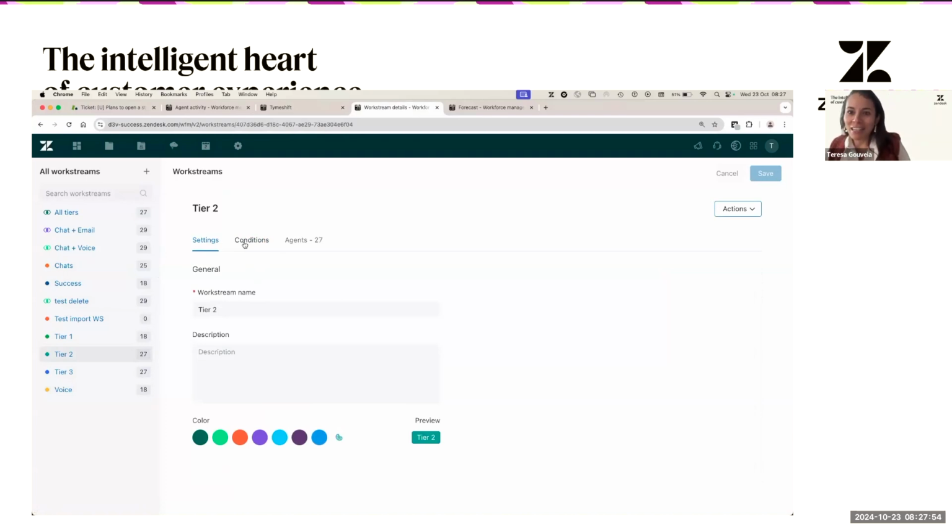So for no work stream, I'd say it's easy to troubleshoot, because you just have to find out what condition you're not including on the work stream. Once you find that, you will just have to add that condition. That might be a tag, another ticket group, a via type, etc.